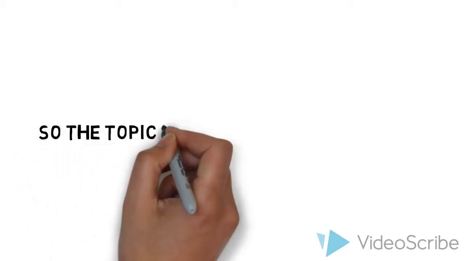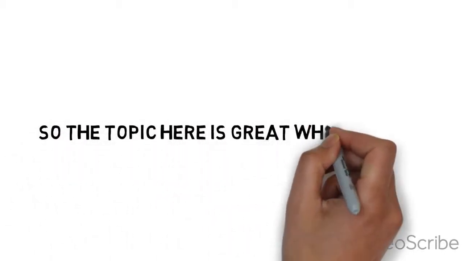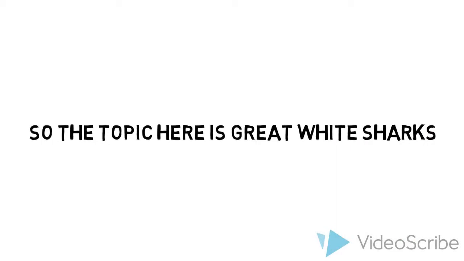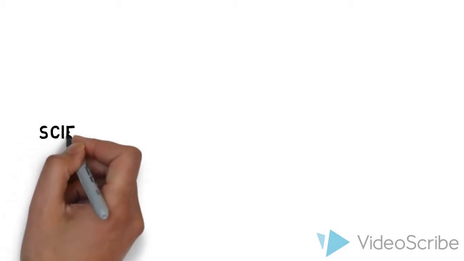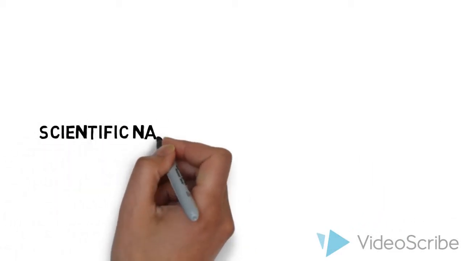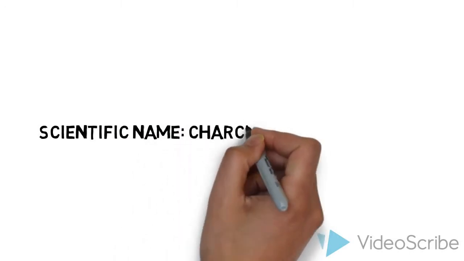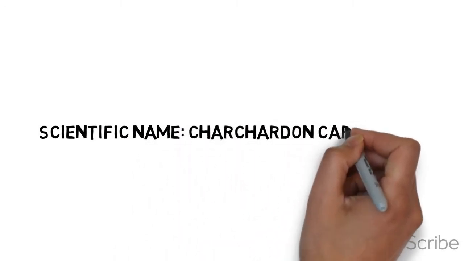So the animal that I'm presenting and the information on the animal that I'm presenting is great white sharks. Now the scientific name for the great white shark is a little difficult to pronounce. It is known as the Carcharodon carcharias.